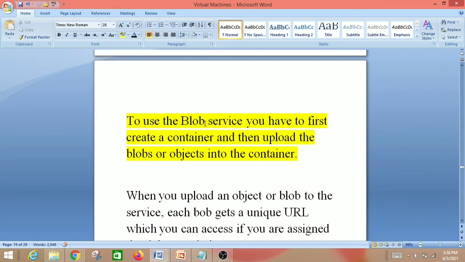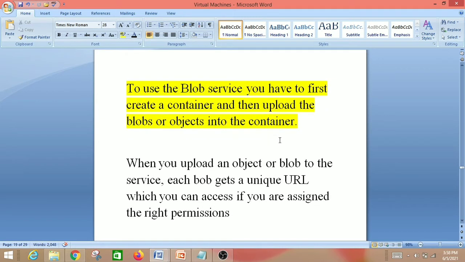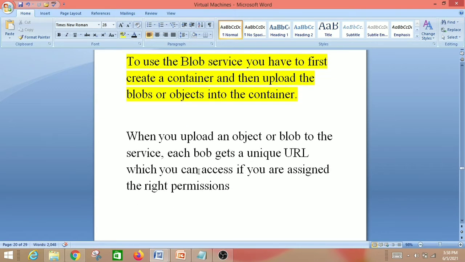The next one is to use the blob service. You have to first create a container and then upload the blobs or objects into the container. We have already discussed that. And we'll go to the next one. When you upload an object or a blob to the service, each blob gets a unique URL. So you will get a unique URL to access the data which is stored in the blob storage.